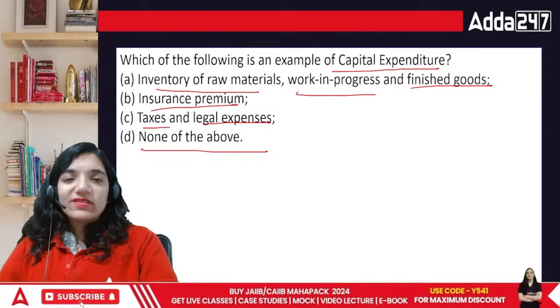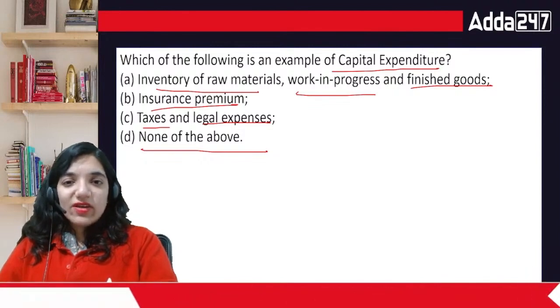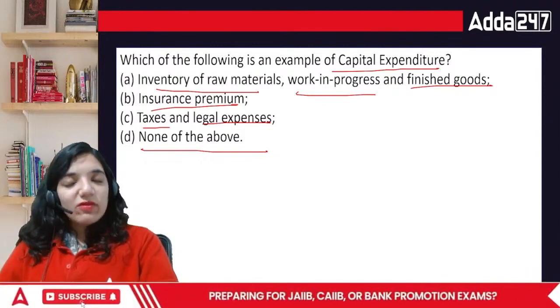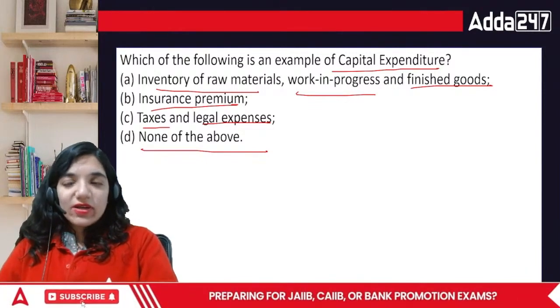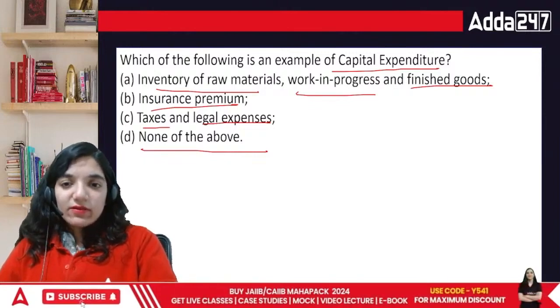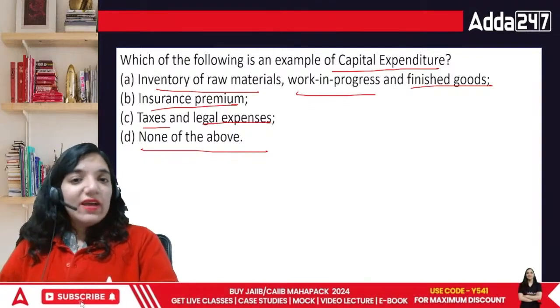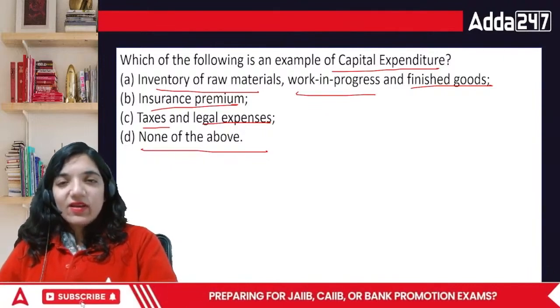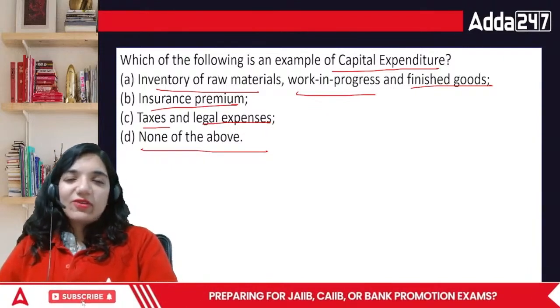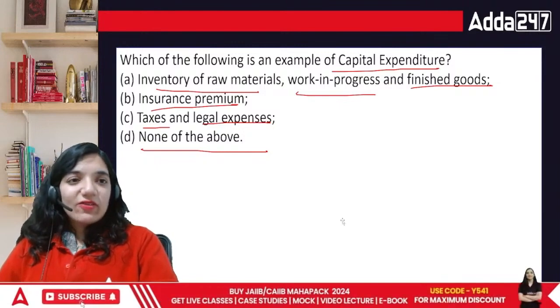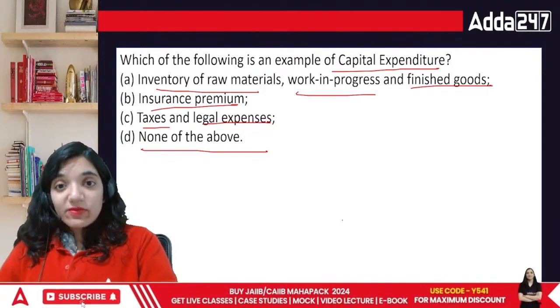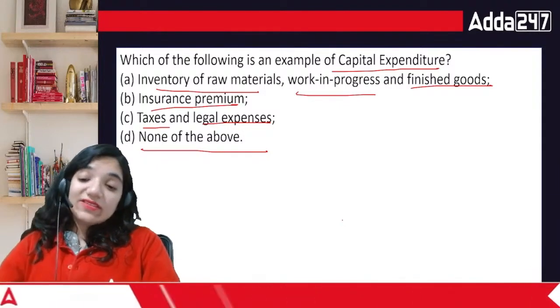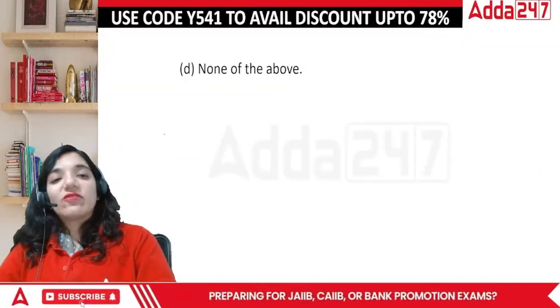Inventory and raw material is a regular thing. It's a revenue expenditure. Insurance premium is also a revenue expenditure. I pay it every single year, right? Life insurance has to be renewed every single year. Then come taxes and legal expenses. Somewhat we have to pay every single year. We don't have a choice. So technically none of these can be termed a capital expenditure. This is a trick question, so the answer is none of the above.